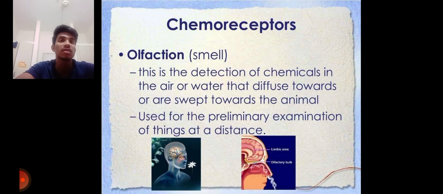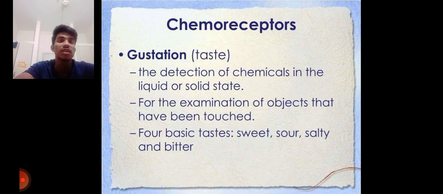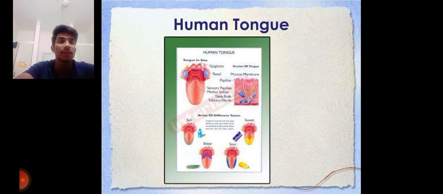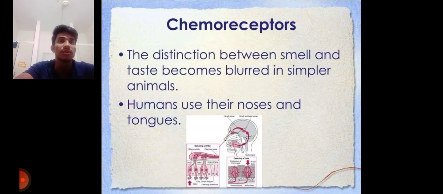Next come chemoreceptors. Olfaction, that is smell. This is the detection of chemicals in the air or water that diffuse towards or are swept towards the animal, used for the preliminary examination of things at a distance. Next comes gustation, or taste: the detection of chemicals in liquid or solid state for examination of objects that have been touched. The four basic tastes, you already know: sweet, sour, salty, and bitter. And these are the areas of the tastes on the tongue. This is the image of the human tongue.